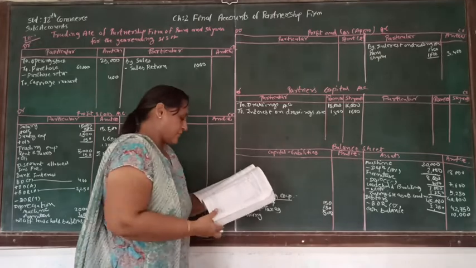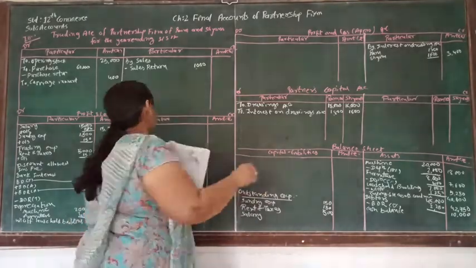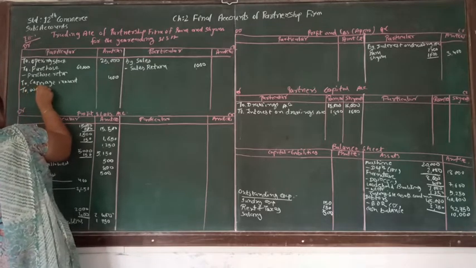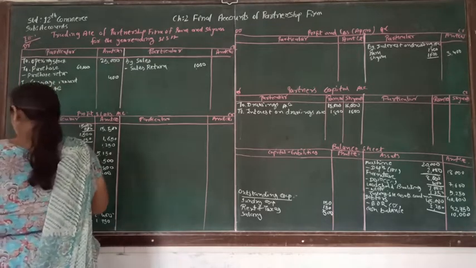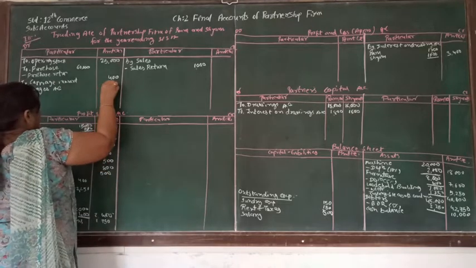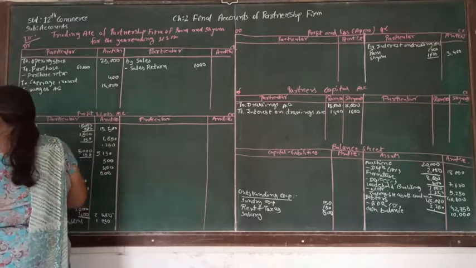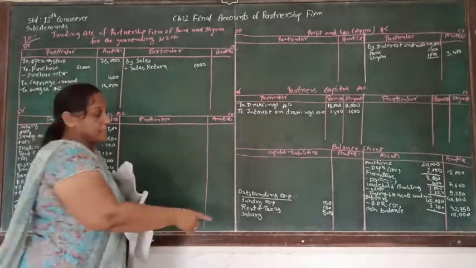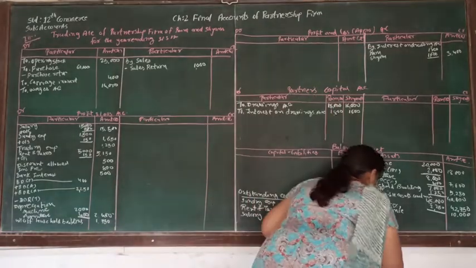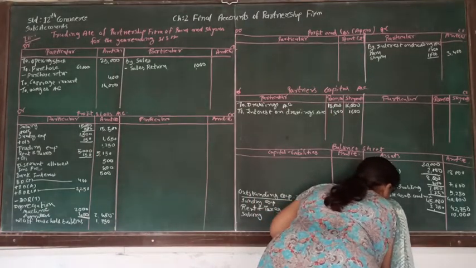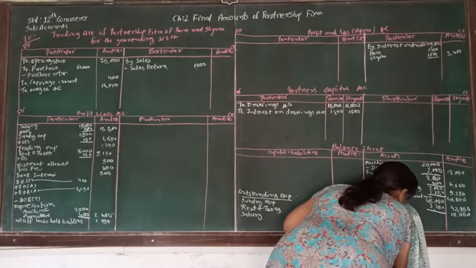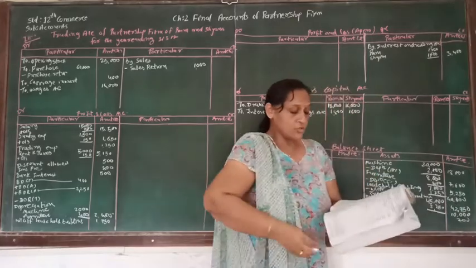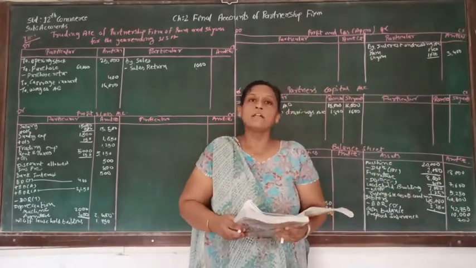Outstanding salary is supposed to be written in the balance sheet liability side, salary 500. Then after salary, another expense is wages, and that's supposed to be in the trading account, wages account. And wages is how much? 14,000. After writing 14,000, the other expense is prepaid insurance. So prepaid insurance is supposed to be written straight in the balance sheet asset side. Prepaid insurance is 200. So here, my dear students, we are finished with the debit side.